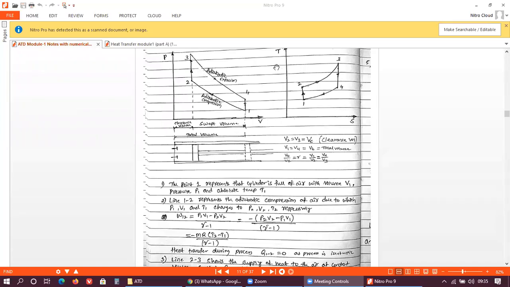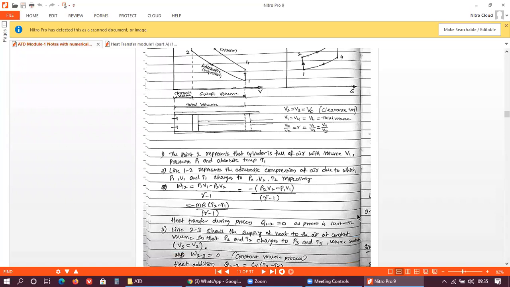Okay. This line 2 to 3 represents heat addition, heat addition during constant volume. So we can write it as,